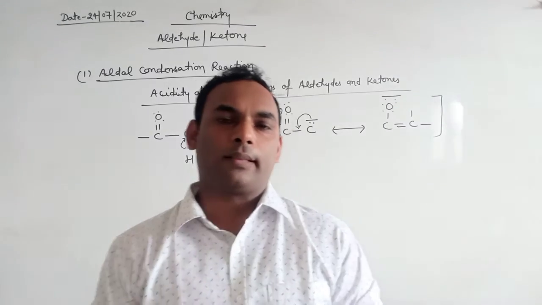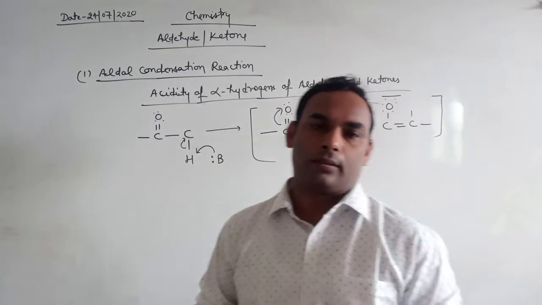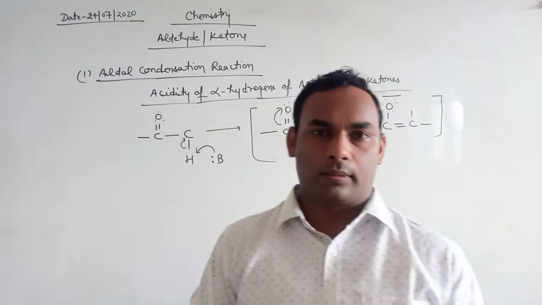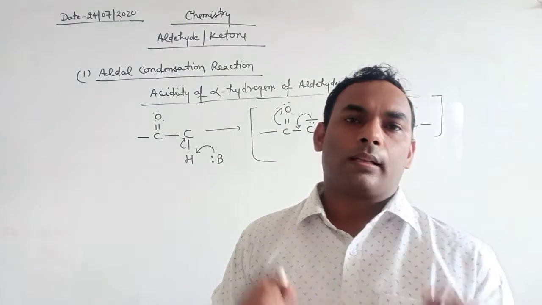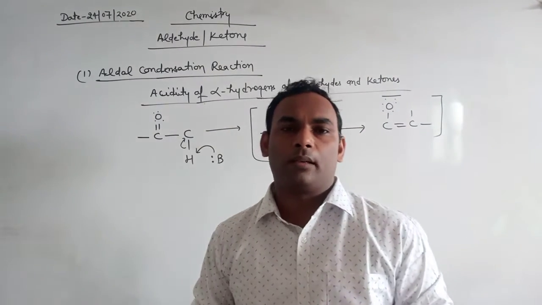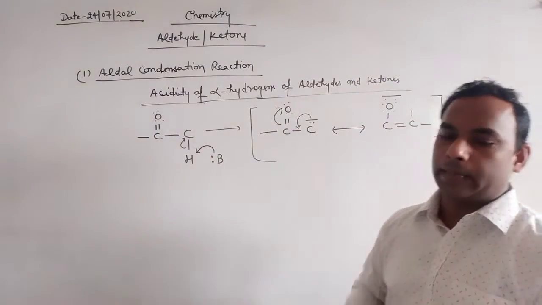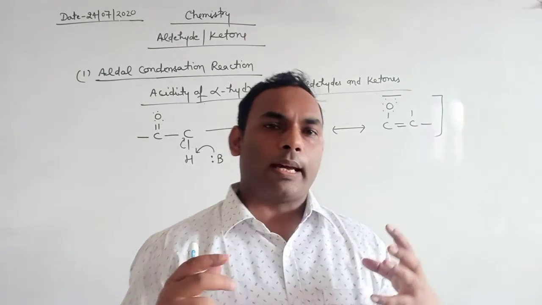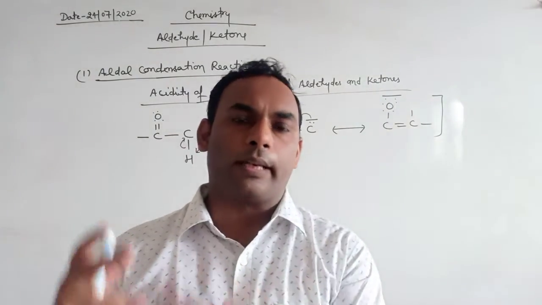Good morning, students. Today I am going to explain a new topic, that is the chemical properties of aldehydes and ketones. In aldehydes and ketones, there is one important chemical property which is caused by the acidity of alpha hydrogen of aldehydes and ketones. It means those aldehydes and ketones which contain alpha hydrogen atoms.